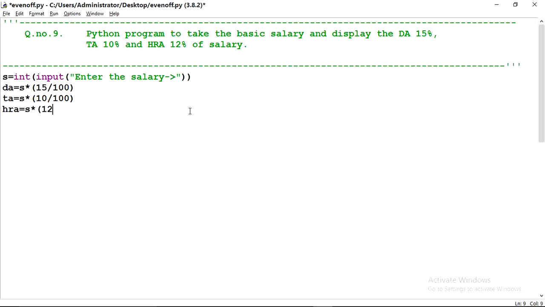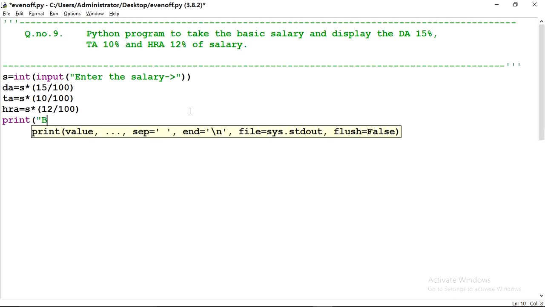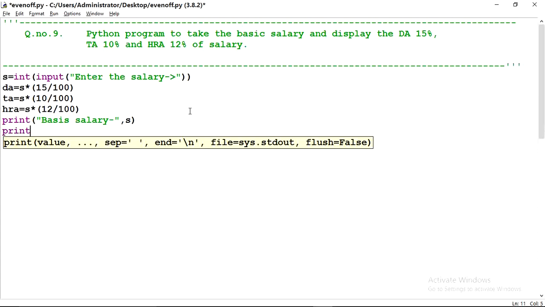12 divided by 100, which is 12% of salary. At the last I will print the basic salary, which is coming from s. Second, print DA, which is coming from the DA variable.